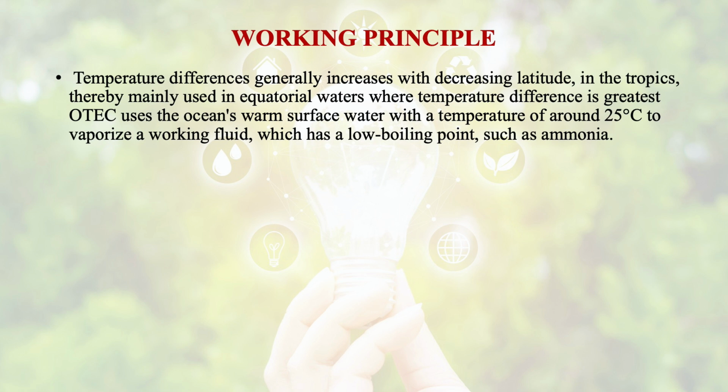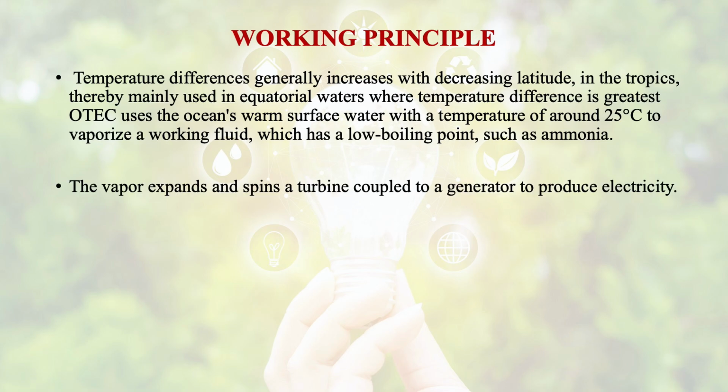Ocean thermal energy conversion uses the ocean's warm surface water, with a temperature of around 25 degrees centigrade, to vaporize a working fluid which generally has a low boiling point, for example, ammonia. The vapor expands and spins a turbine coupled to a generator to produce electricity.